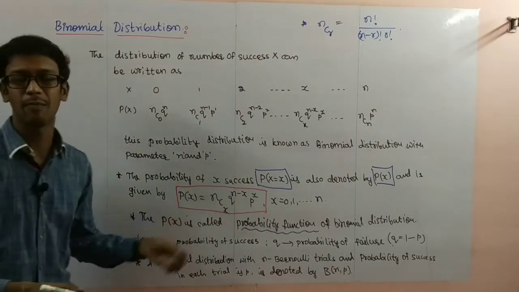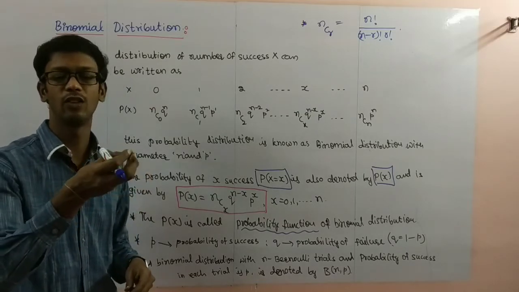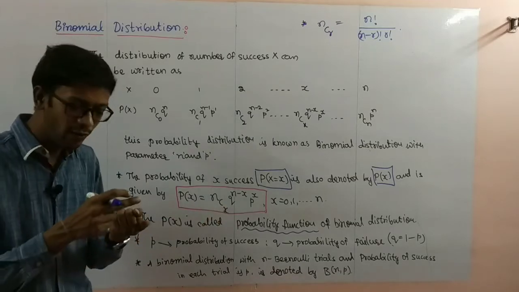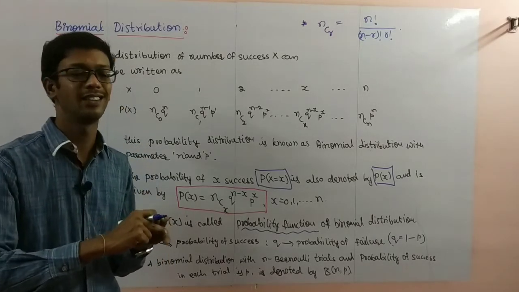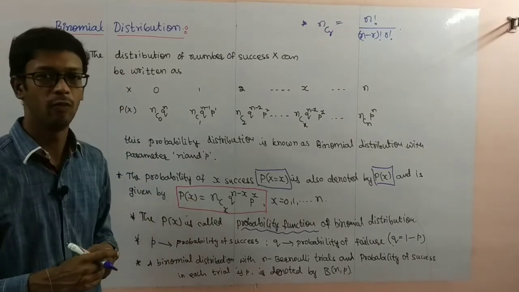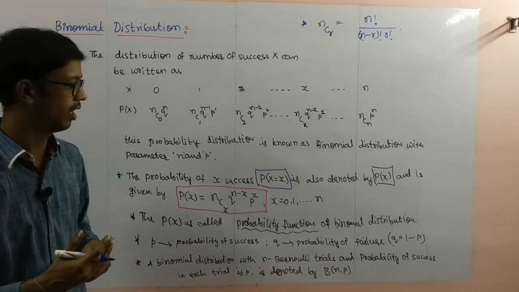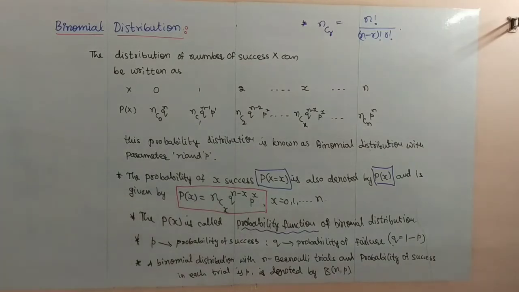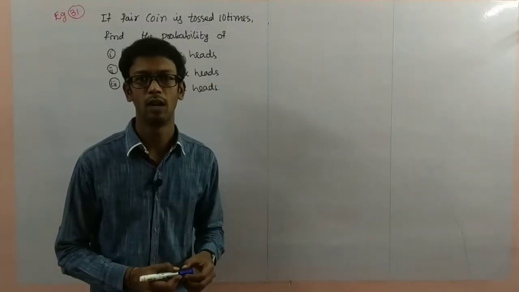If you know this formula, a 5 marks problem is very, very easy. Within 5 to 6 steps you will complete it. But this formula is very important. And here we have to find what the success and failure probabilities are, and the number of trials. We will see one example problem, and by the example we will get more clarity. So pause the video to note it down.